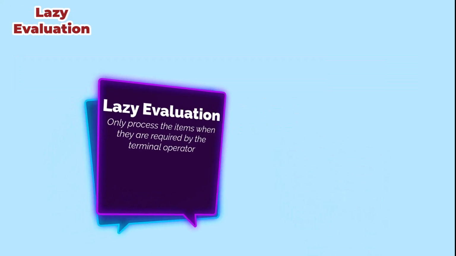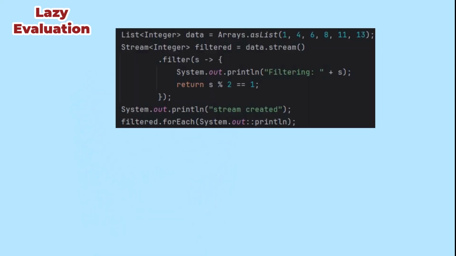One of the great benefits of a stream is that the intermediate operations are lazy. They aren't executed until they're needed. As an example, look at this code. It's converting a list of integers into a stream and then filtering them. The filter method requires a lambda expression that returns a Boolean, and ours is checking that the integer is odd. I've inserted a print statement in here so that we can see when it happens.